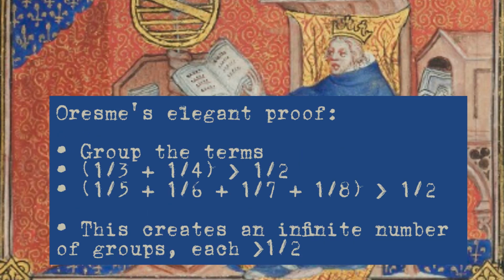And his proof is a masterclass in elegant thinking. He didn't need any complex calculus, just a really clever insight. He decided to group the terms together. He saw that 1/3 plus 1/4, well, that's bigger than 1/4 plus 1/4, which is 1/2. Then he took the next four terms, from 1/5 to 1/8, and saw that their sum was also bigger than 1/2. He realized you could keep creating these groups forever.